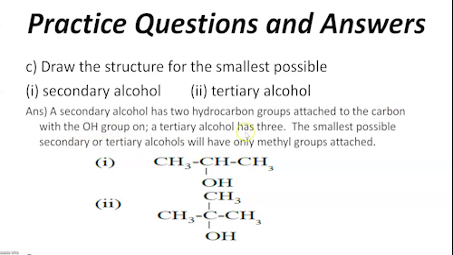A tertiary alcohol has 3. The smallest possible secondary or tertiary alcohol will have only methyl groups attached. So this is your tertiary alcohol and this one is the secondary alcohol.